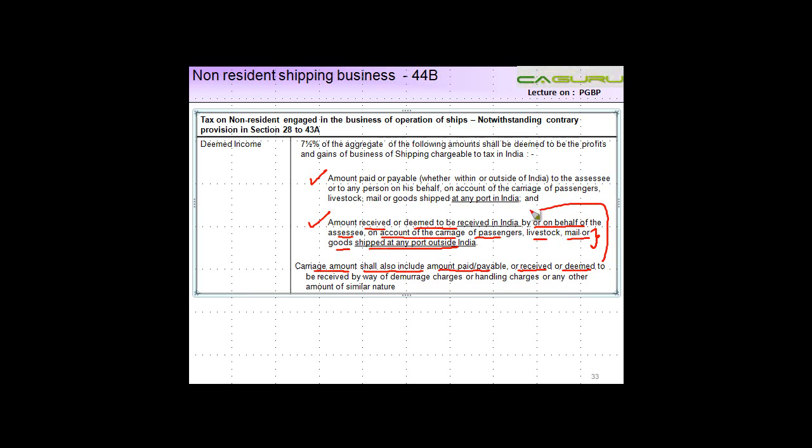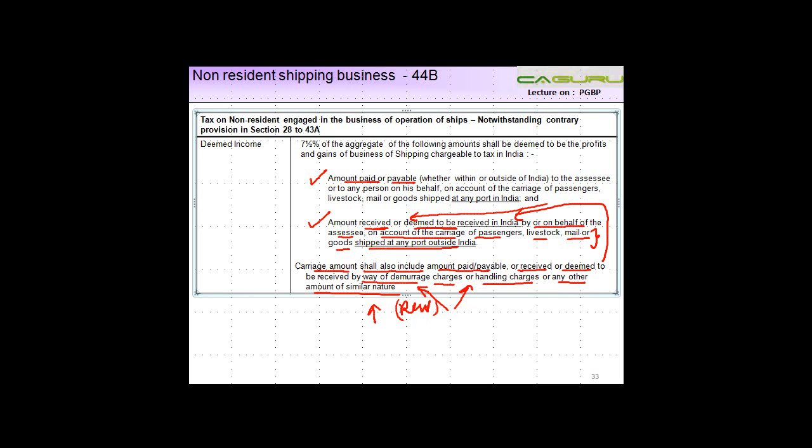This is nothing but basically these four things: paid, payable, received, deemed to be received, by way of demurrage charges or handling charges or any other amount of similar nature. So basically, if anything is in the nature of a rent or associated services like handling or demurrage, these shall also be included to compute the total amount of income of the non-resident.